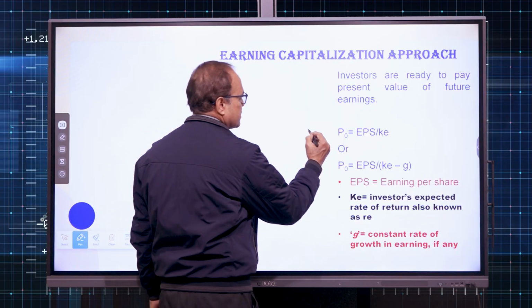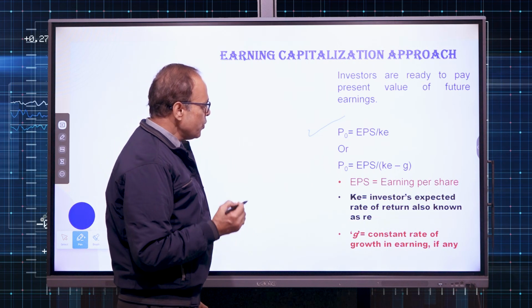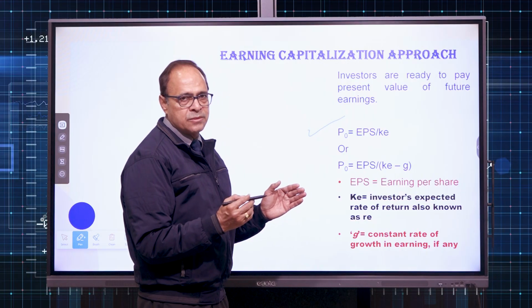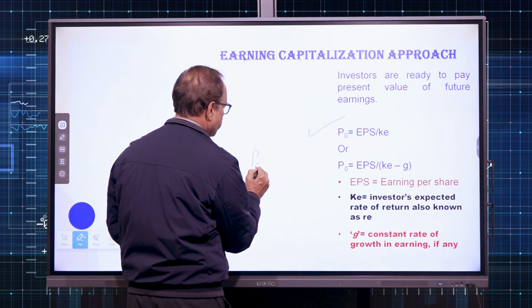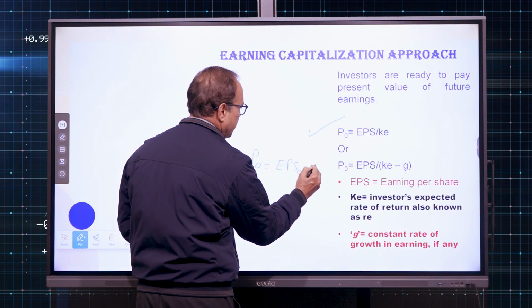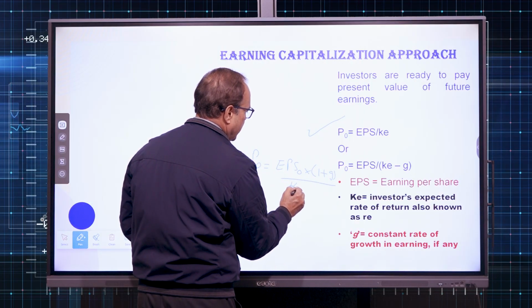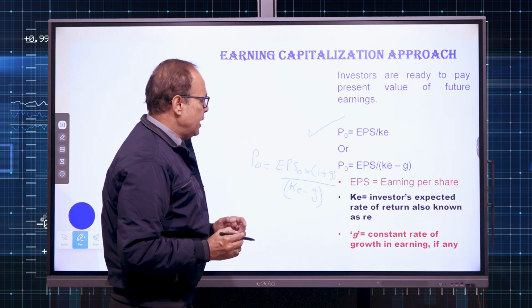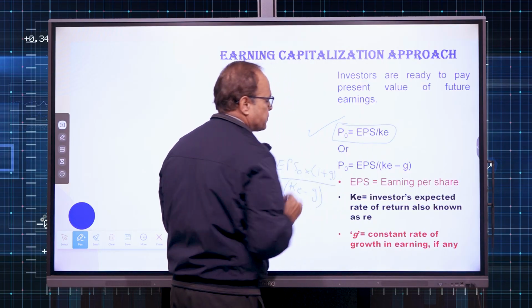Accordingly, value of equity shares will be EPS divided by KE, or in some cases when we are given growth rate, then definitely P0 will be equal to EPS0 multiplied with 1 plus G upon KE minus G. But pay the attention, in maximum cases this formula will be used.